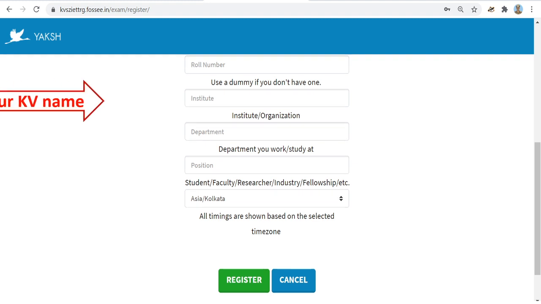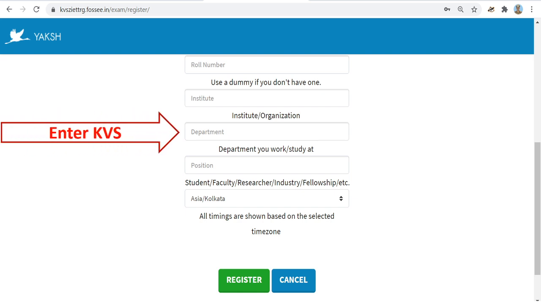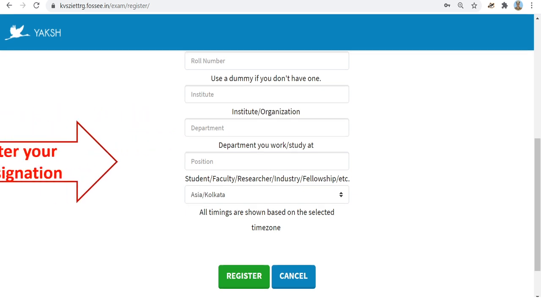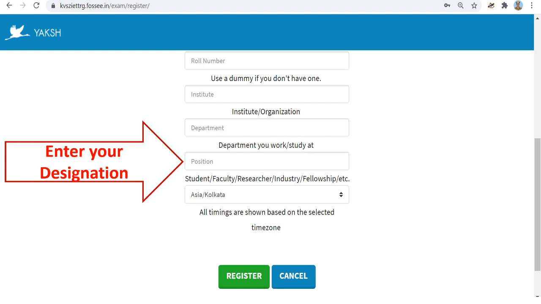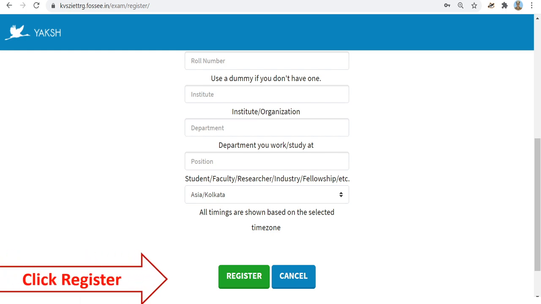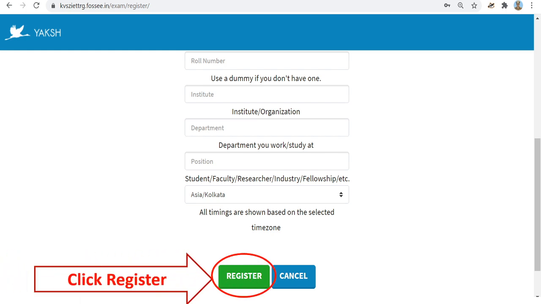In the place of institute, please enter your Kendriya Vidyalaya name. In the department, please type KVS. In position, please enter your designation with subject. I repeat, in the roll number, please enter the serial number as in the list of participants, that will be your roll number. In institute, please enter the name of your Kendriya Vidyalaya. In department, please type KVS, and in position, enter your designation with subject. Then simply click register to register.